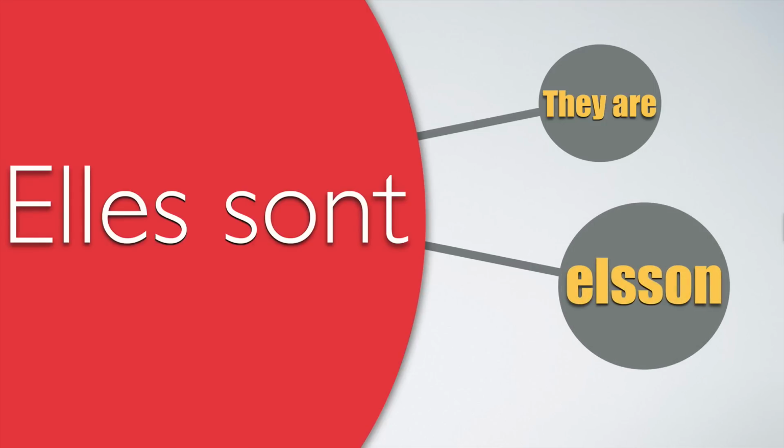Okay? So let's summarize now the translation in French of the conjugation present tense of the verb to be.